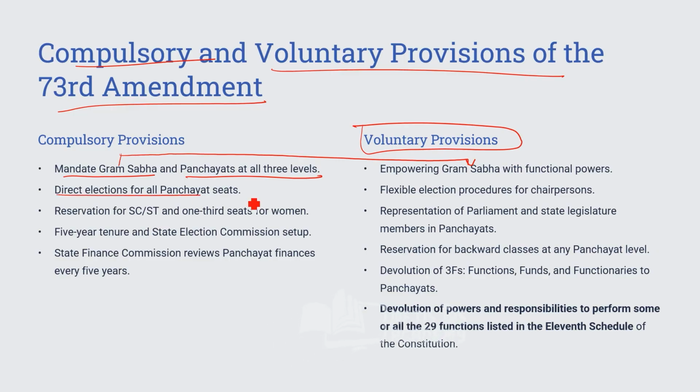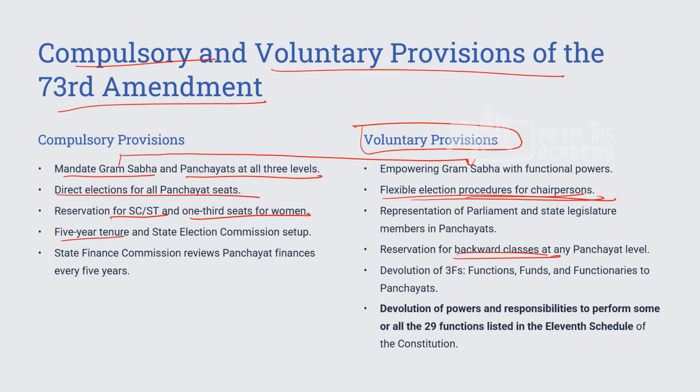Next, direct elections for all panchayats, but the procedure for chairperson election was made flexible. Reservation for SC, STs and women were given, but representation of parliamentarians and state legislature members was a voluntary provision. Apart from that, reservation for backward classes was also a voluntary provision depending upon the states.